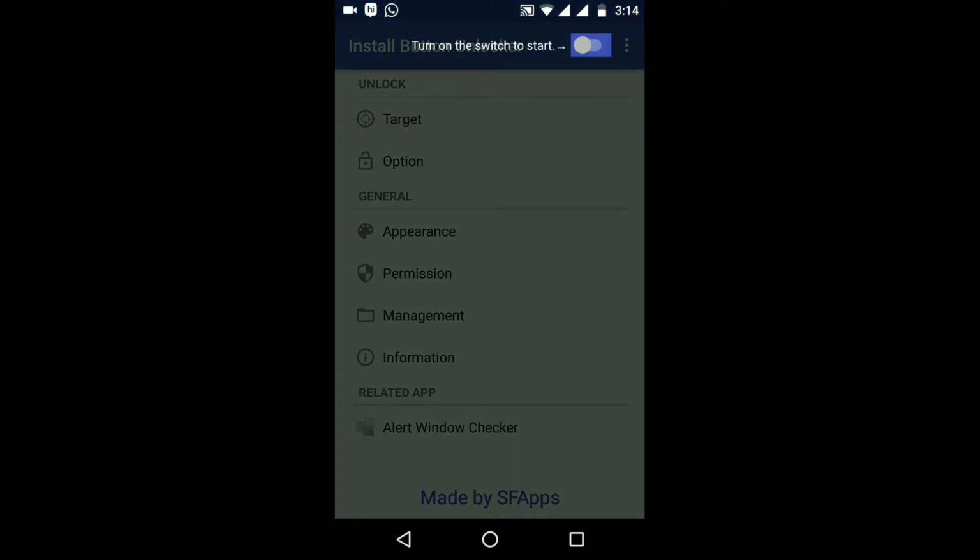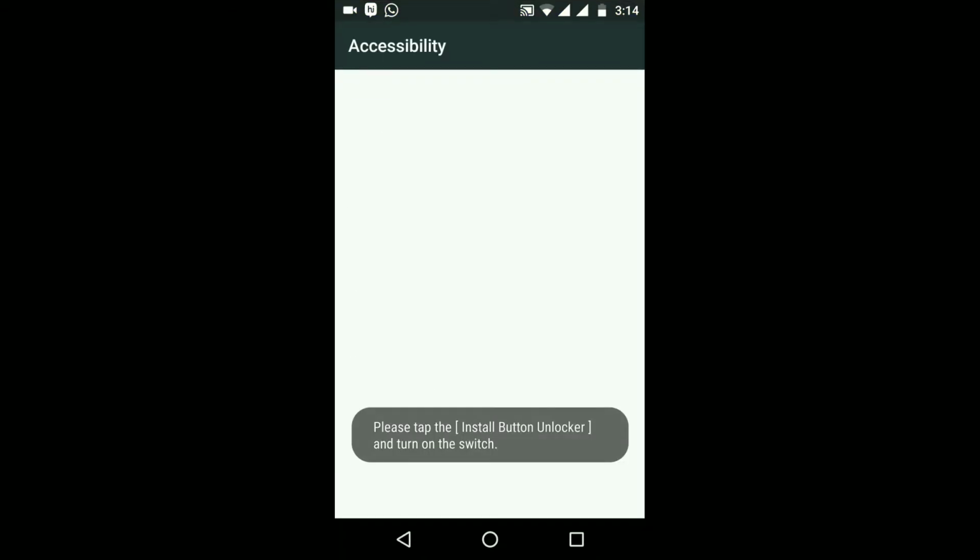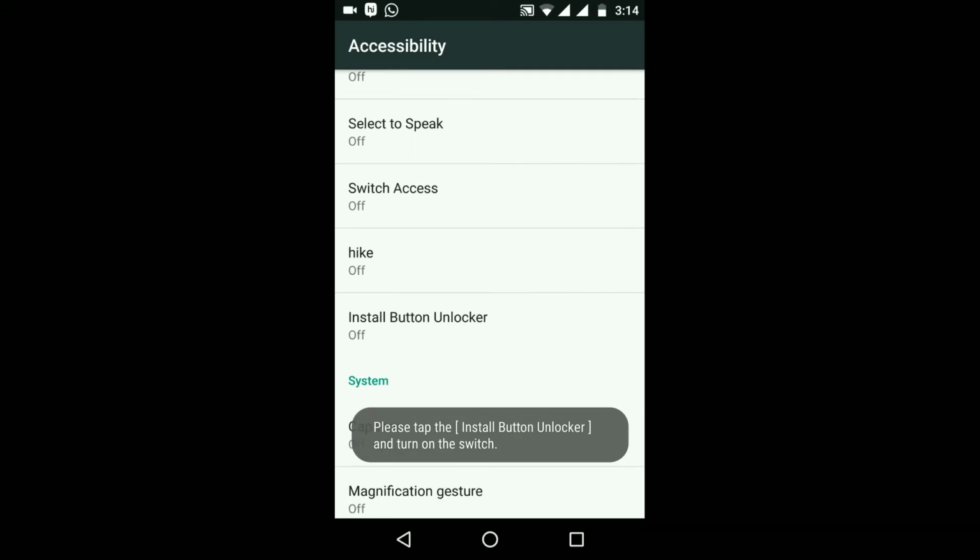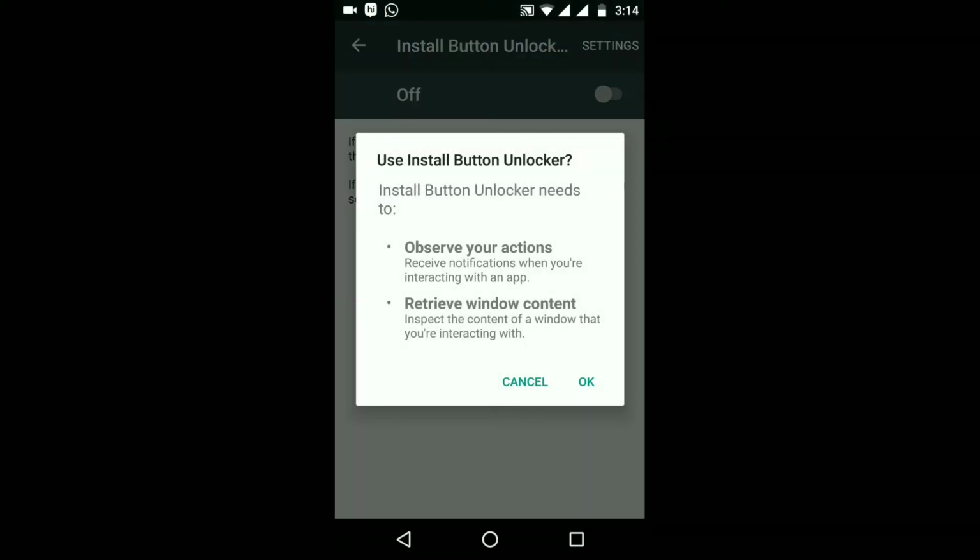To begin, we need to download the install button unlocker and give its accessibility permissions. Click on the switch and click on OK.